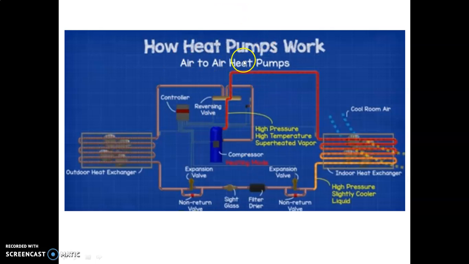That red line indicates that high temperature and pressure region.